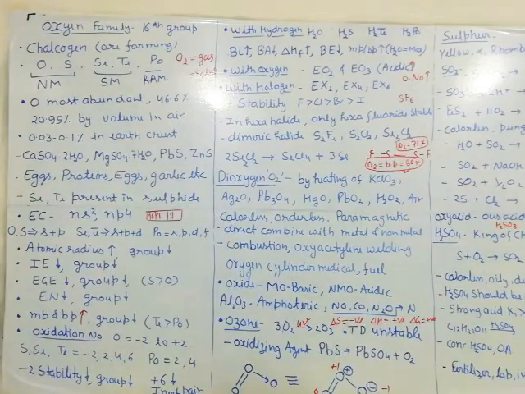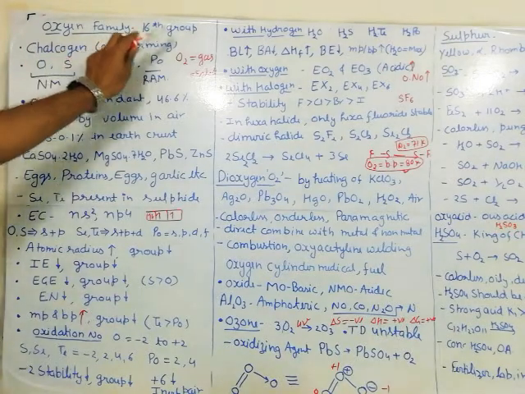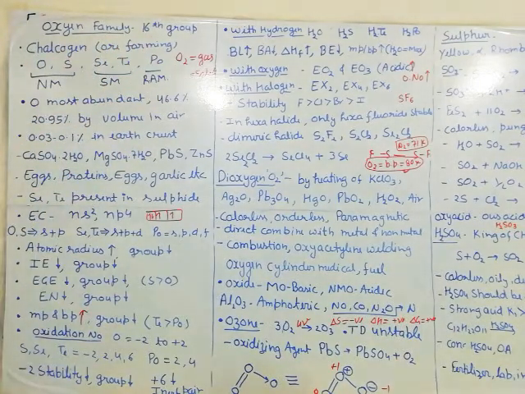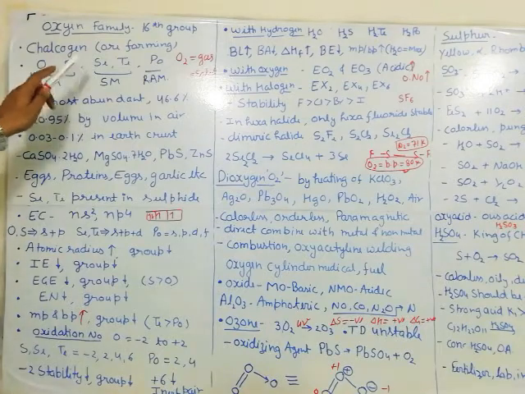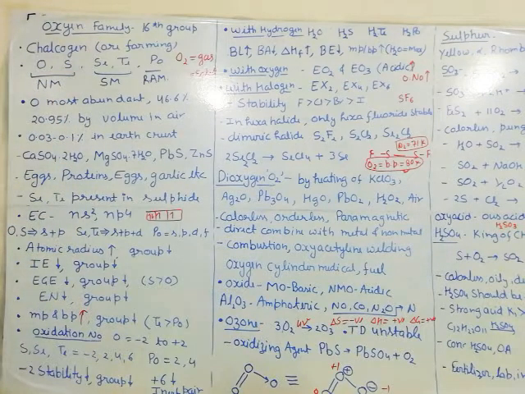The oxygen and its family. In the oxygen family, it is also called the 16 group or 6A group. It is called the chalcogens. Chalcogens means these are ore forming. You must remember this one.